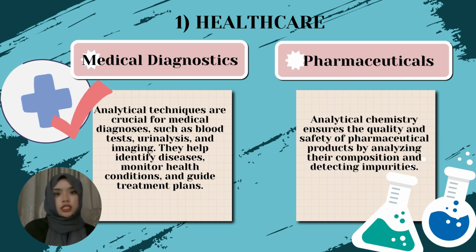For medical diagnostics, analytical techniques are crucial for medical diagnosis, such as blood tests, urinalysis, and also imaging. They help identify disease, monitor health conditions, and guide treatment plans. For pharmaceuticals, analytical chemistry ensures the quality and safety of pharmaceutical products by analyzing their composition and detecting impurities.